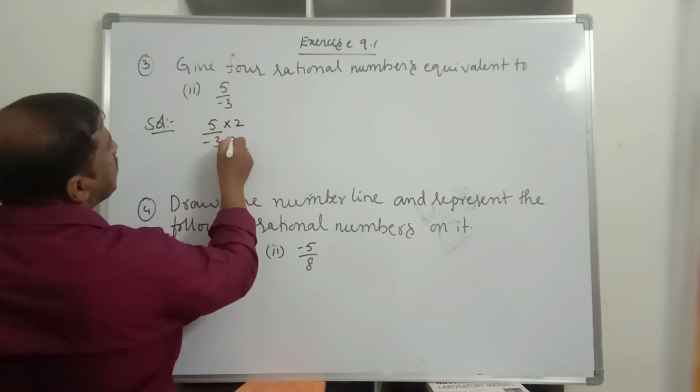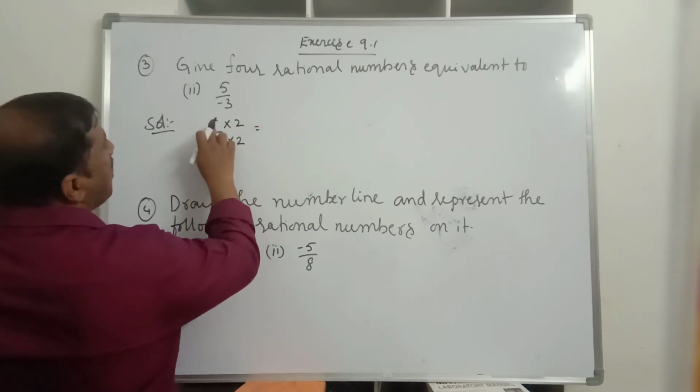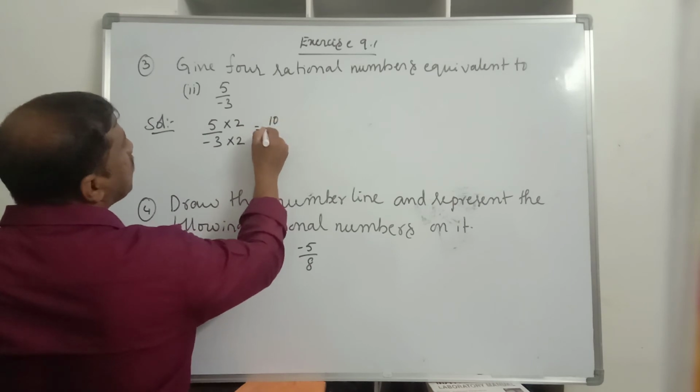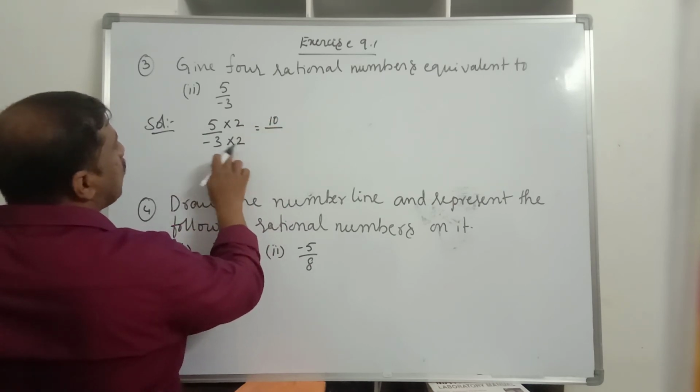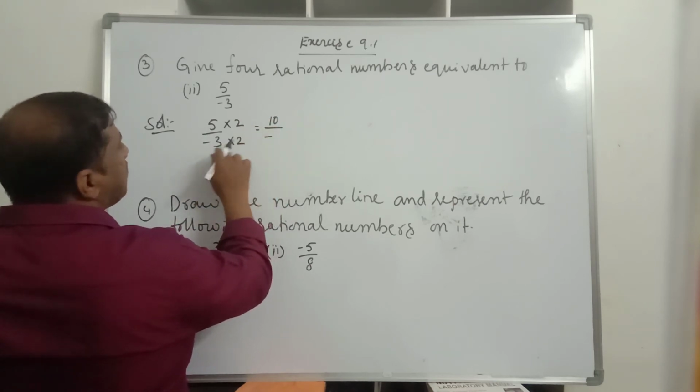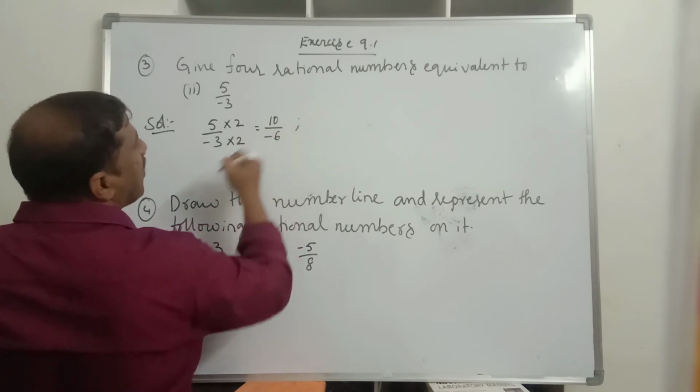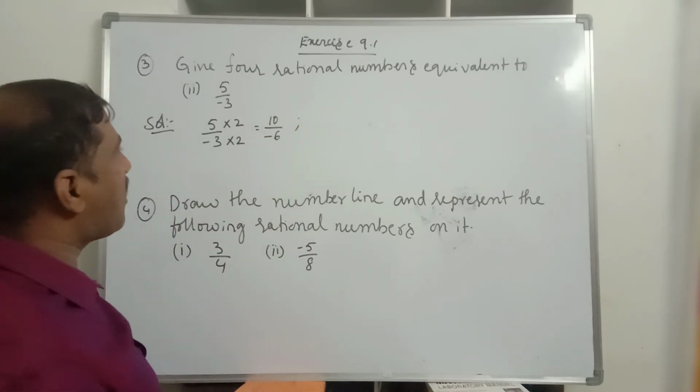So I am multiplying both numerator and denominator with 2. 5 into 2 is 10, and minus 3 into 2 is minus 6. Therefore 10 by minus 6 is one rational number.